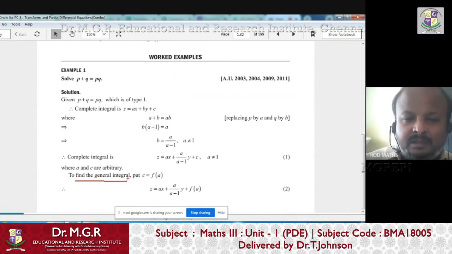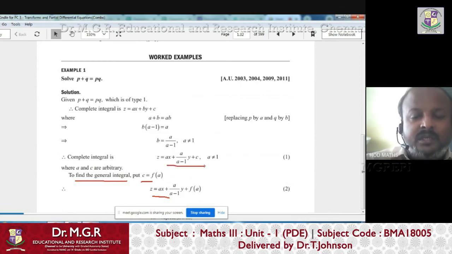So whatever step I'm going to tell hereafter is applicable for all the problems, right? So what you have to do now, once you get the complete solution, since the number of arbitrary independent variables is 2, you definitely have 2 arbitrary constants A and C, right? Now you have to put C equals to some function of A, right?